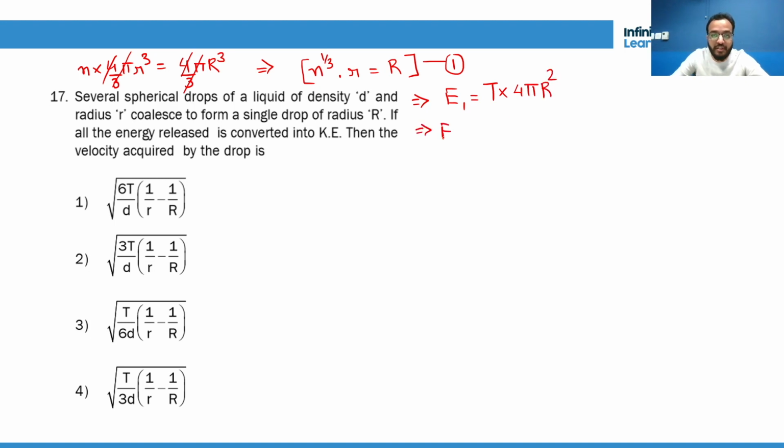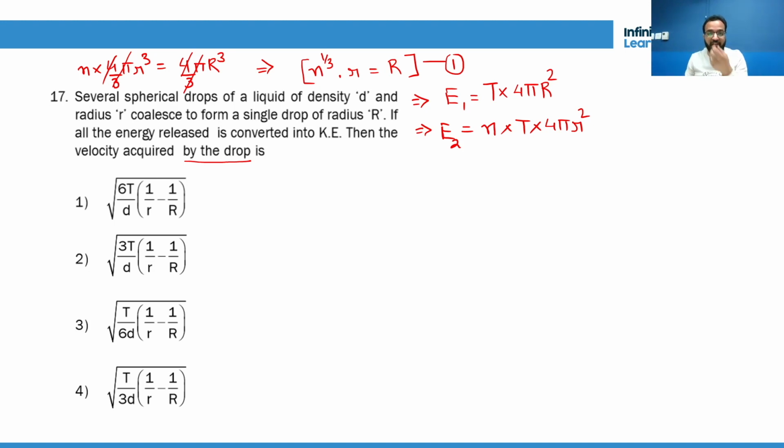And what is the energy of all those drops? So energy of a single drop is this. But how many drops do we have? N drops, right? Now they are saying all the energy released is converted into kinetic energy, then the velocity acquired by the drop is. So several drops are coalescing.